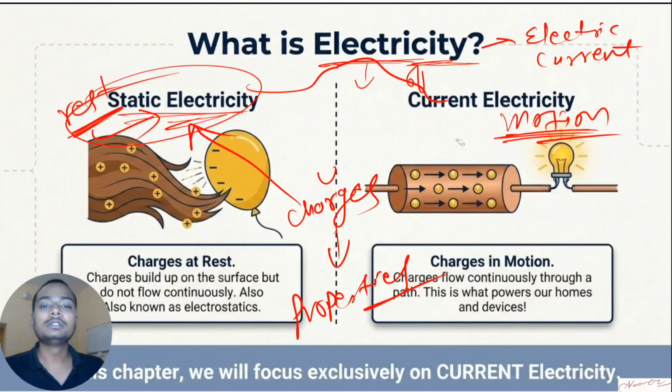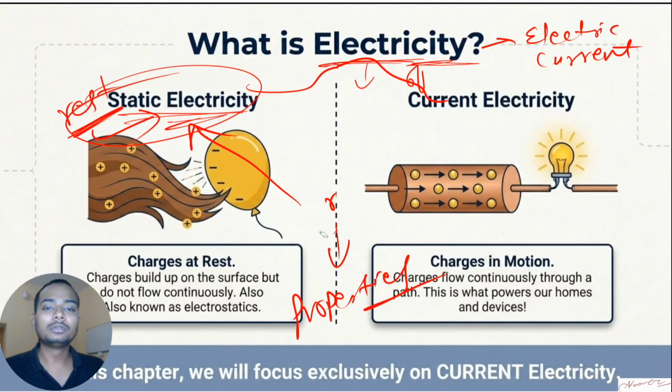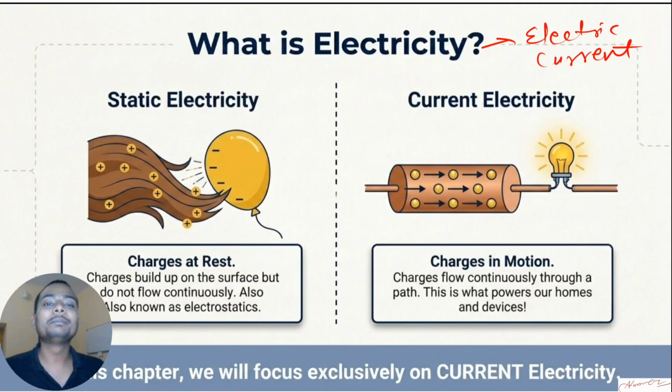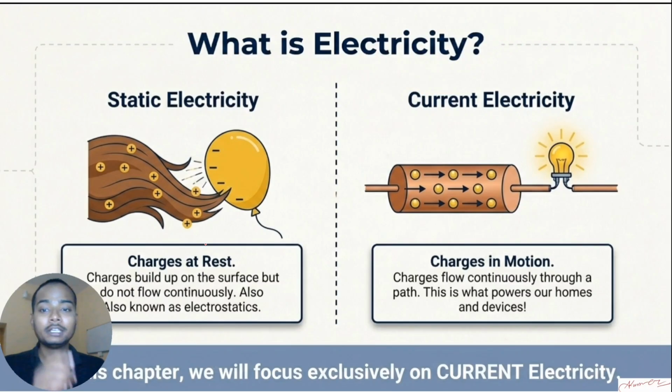Okay, now I guess you are getting some of the things. So what is your idea about electricity? That is different. Electricity is a study branch of physics. What is electric current? That we'll see in the next chapter. So I hope this is clear.